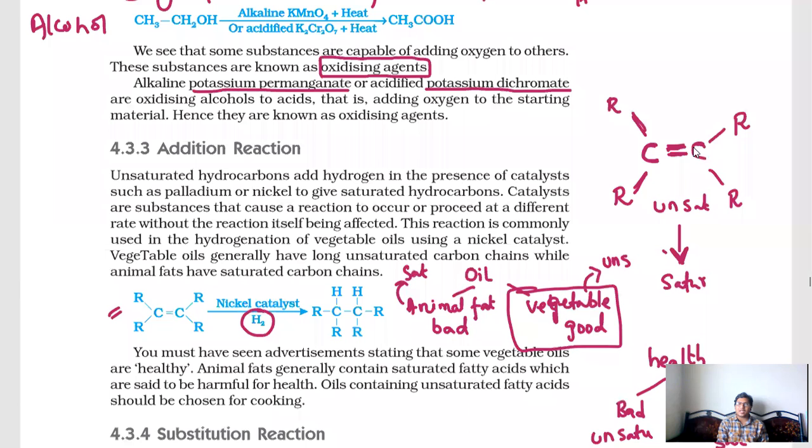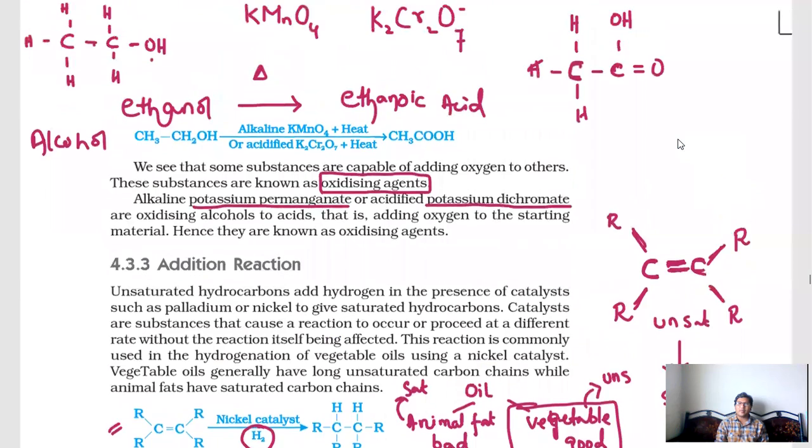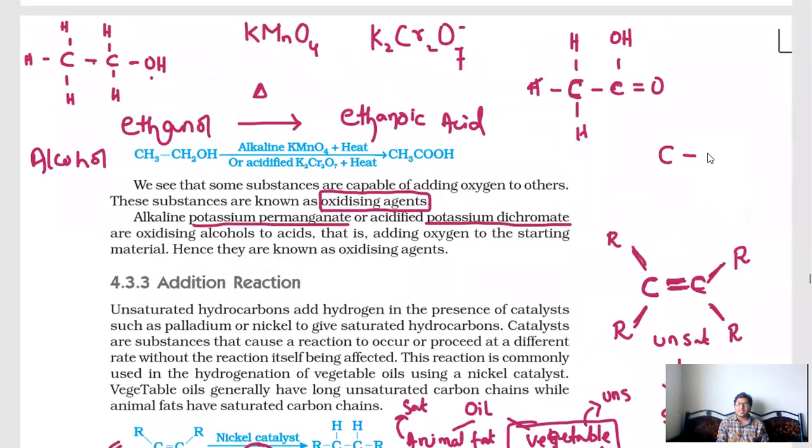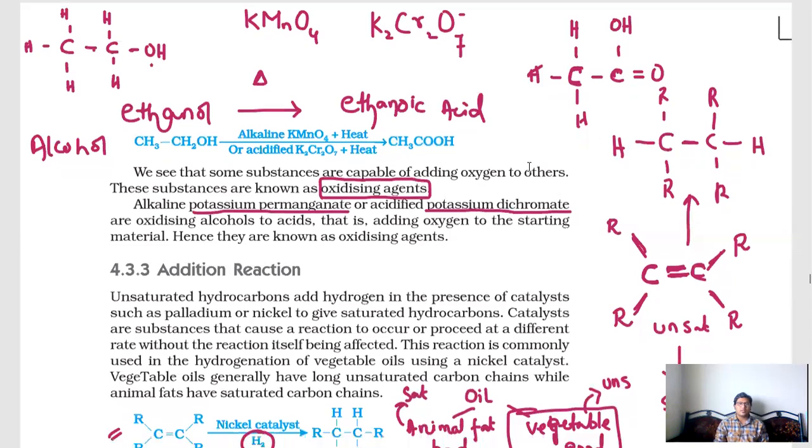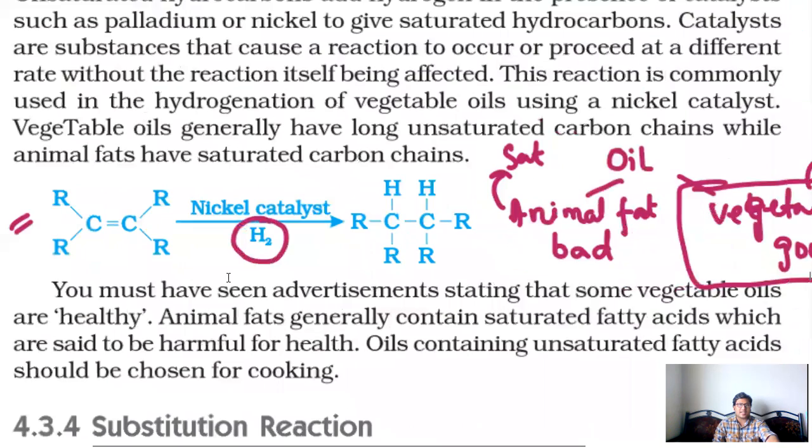And while coming to this carbon, 1, 2, 3, 4. Now, if it is becoming like this, carbon single bond carbon, in the reaction, here the reactant, this double bond is becoming single bond. But while coming to the valency, again one new valency will be created here, where hydrogen can be added. So that is the concept you have to understand here.